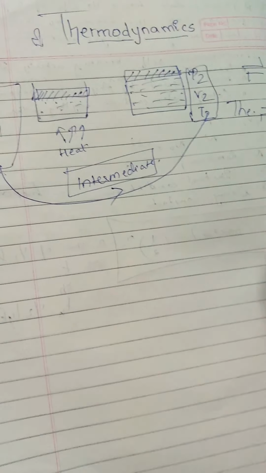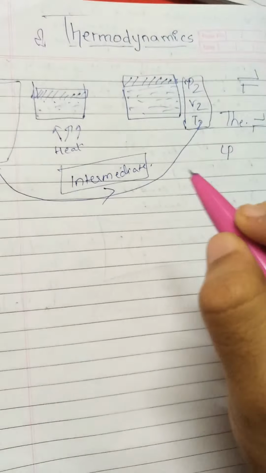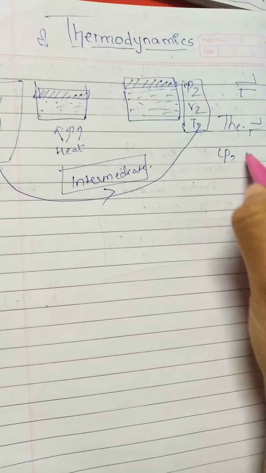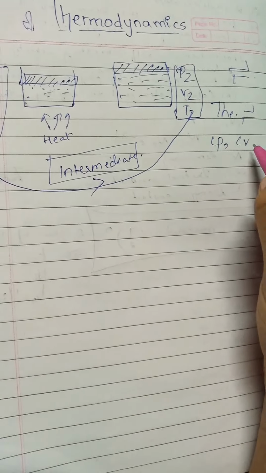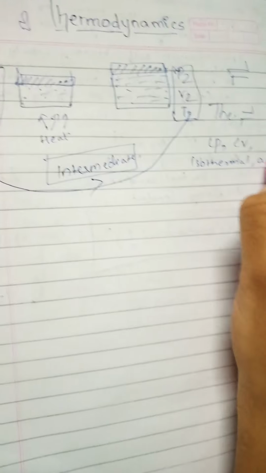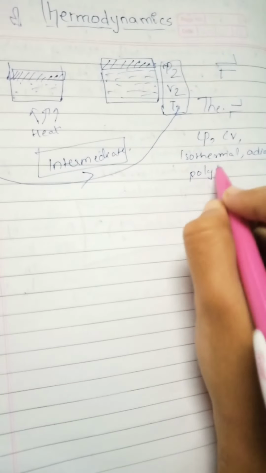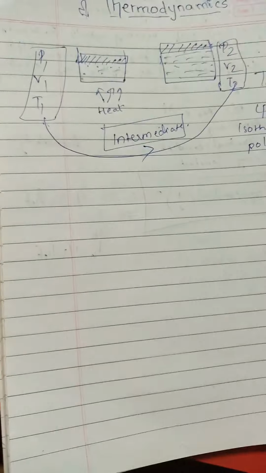Clear? Okay. So basically we have many kinds of thermodynamic processes, like constant pressure, then constant volume, isothermal, and then we have adiabatic and polytropic. This polytropic is not at all an important thing, I just told it for your extra knowledge. Who doesn't like to have extra knowledge, right?